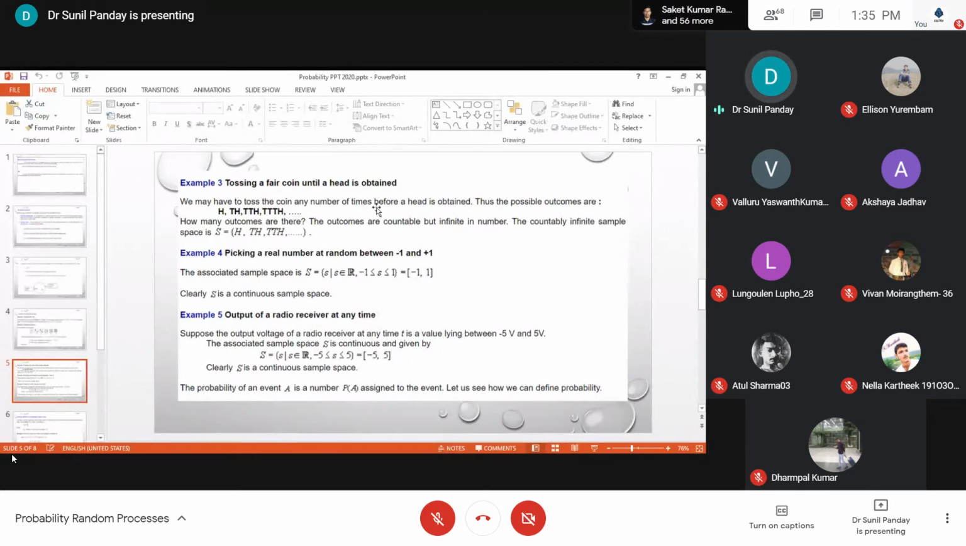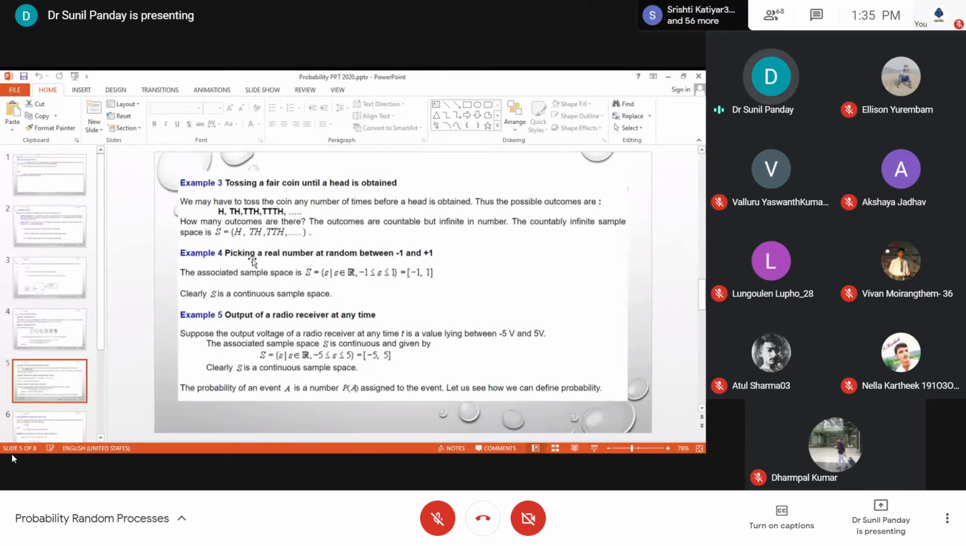So the outcomes are countable but infinite in number. The countably infinite sample space S is H, TH, TTH, TTTH, and again TT. Like this, we don't know up to when this head will occur.